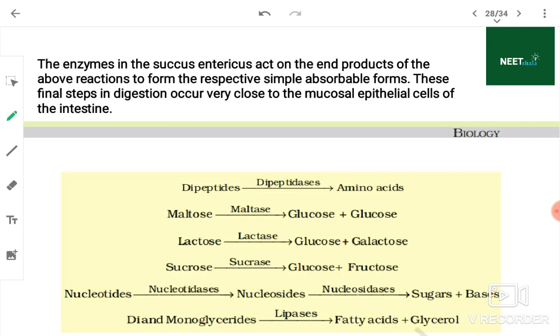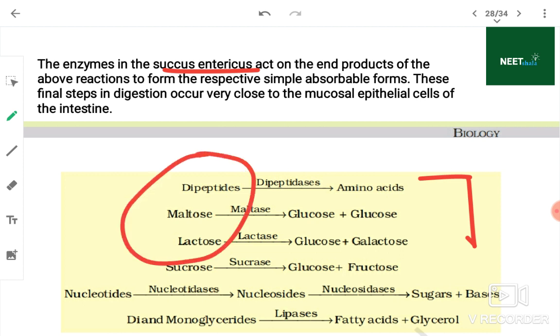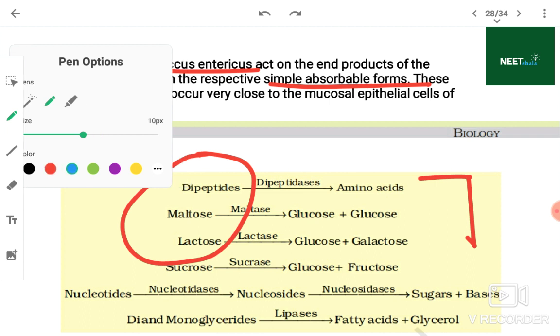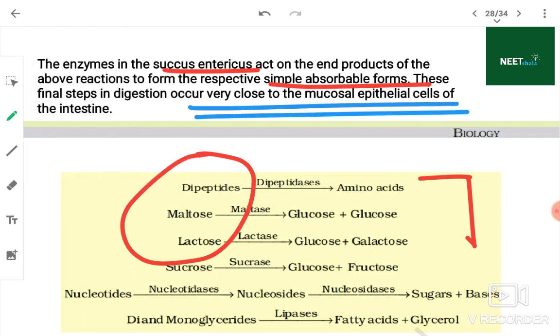The enzymes in the succus entericus of the small intestine act on the end products of these reactions to form the respective simple absorbable forms. These final steps in digestion occur very close to the mucosal epithelial cells of the intestine.